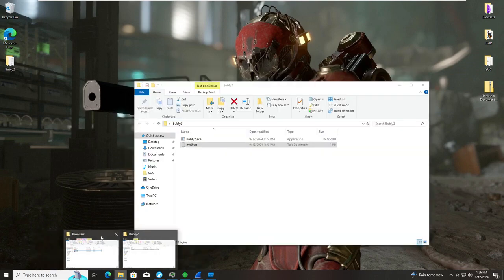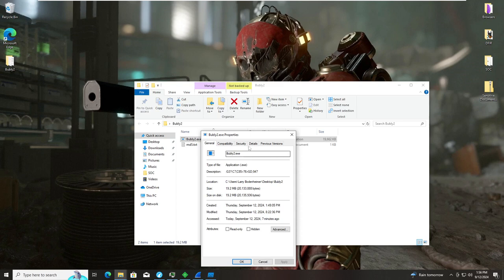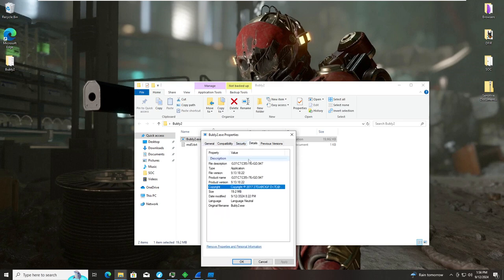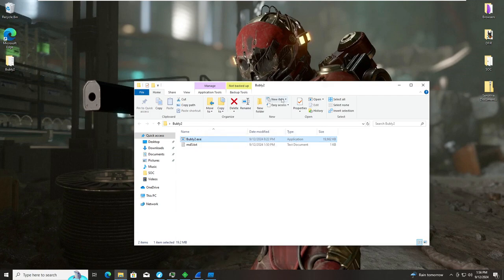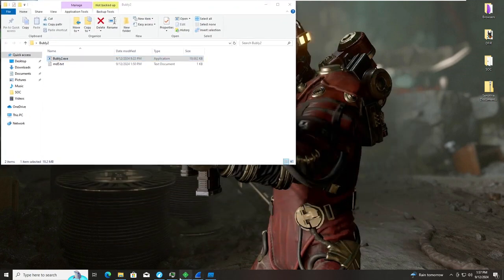The last thing we're going to do before we run the malware, let's go ahead and take a look at the properties for this file. We go to details. It has a random bunch of details. So if you're taking a look at this, it's not going to try to hide itself anymore. And it also has no signature. But it does have a file version and product version, which is 9.13.18.22. Language is language neutral, and the original file name is bubbly2.exe.